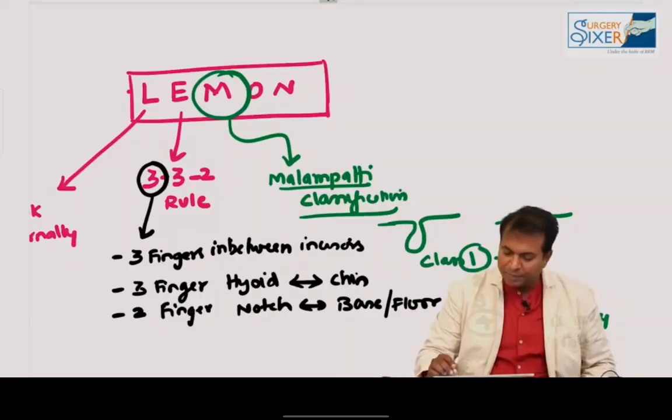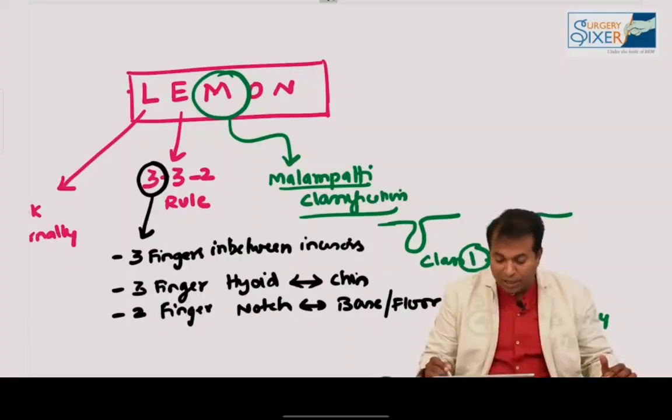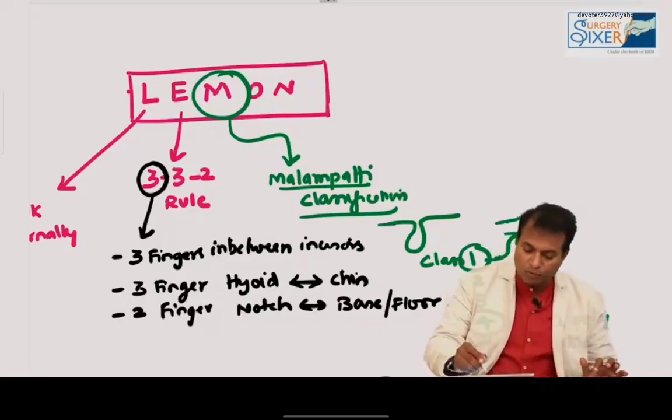So this is easy to intubate. Class 1 is easy to intubate because you see the soft palate and uvula. Class 4 is difficult to intubate because when I open the mouth, you're seeing only the hard palate. Okay, and O for obstruction.